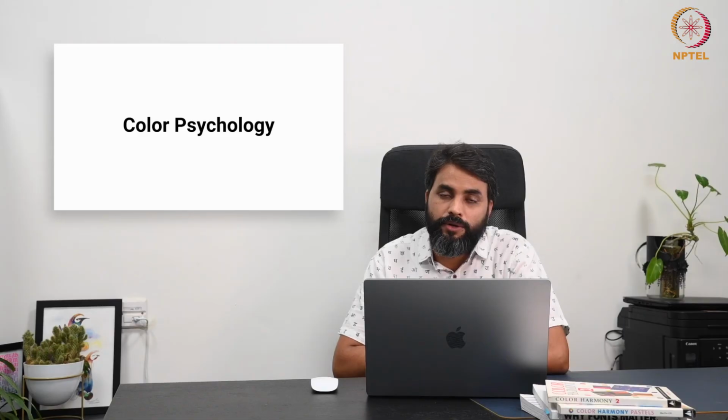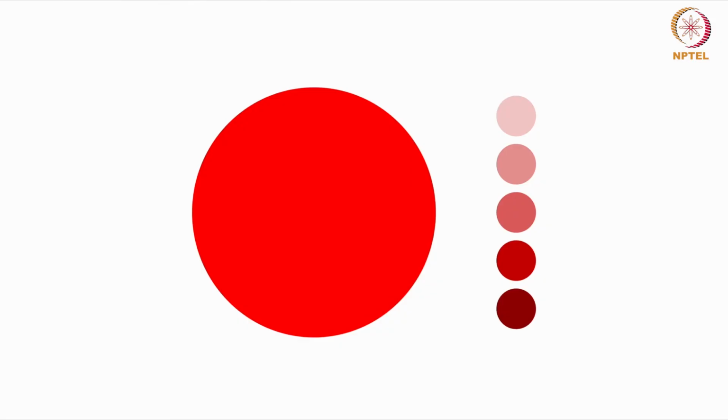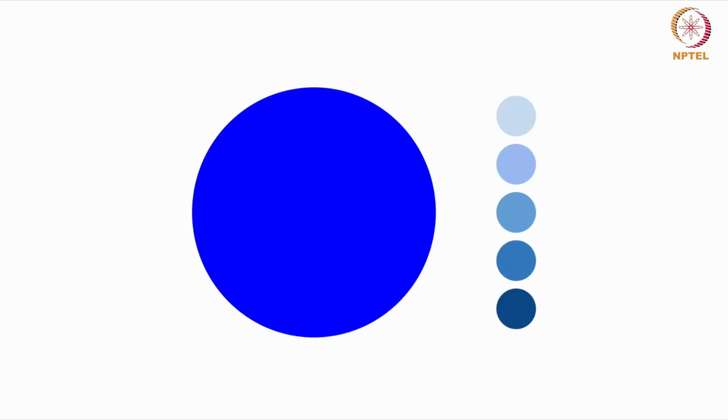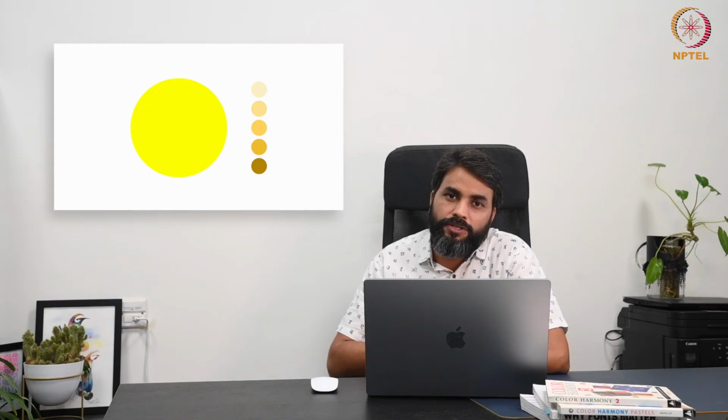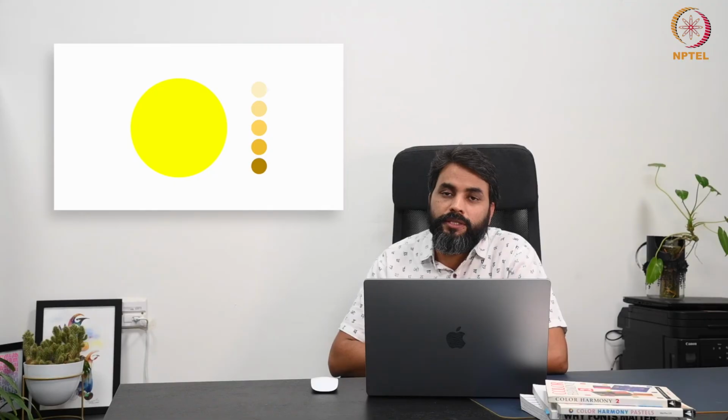So color can influence how people feel and interpret a design, and this is called color psychology. For example, red can suggest excitement, passion, danger in a design composition. Similarly, blue suggests trust, calmness, and professionalism in some sense. Whereas yellow can suggest happiness, energy, and attention. Similarly, green is associated with nature, growth, and health, whereas purple may suggest royalty, luxury, and wisdom.